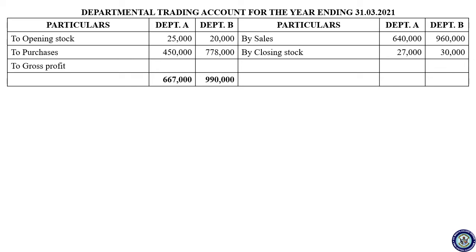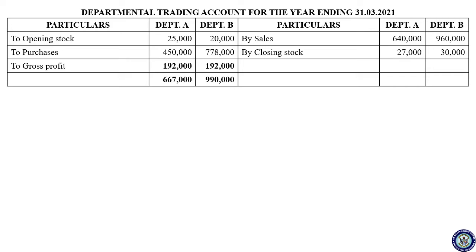So the total is 6,67,000, that is department A, 9,90,000, that is department B, and the difference is 1,92,000 each. So the gross profit of department A and B is 1,92,000 each.